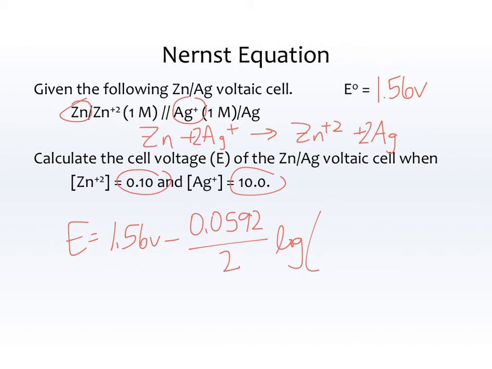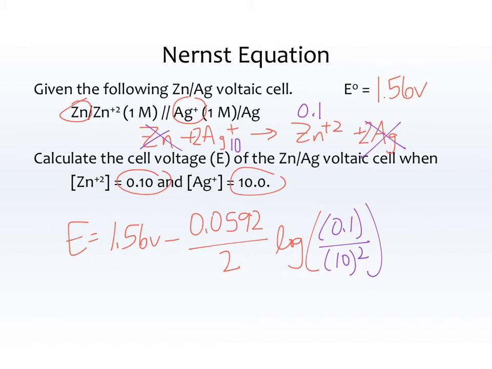Q is products divided by reactants. So we have 0.1 for this Zn+2, and 10 for the Ag+, and completely ignore solid silver and solid zinc. So we have 0.1 on the top and 10 on the bottom, and the 10 is squared because the silver has a 2 in front of it.